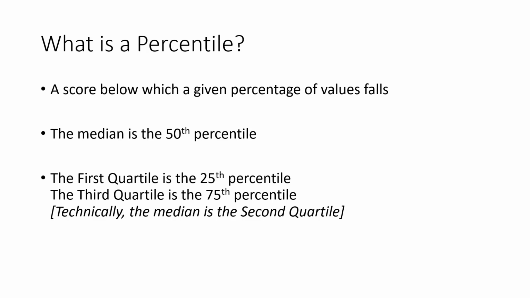So the first quartile is the same as the 25th percentile. And the third quartile is the same as the 75th percentile. The first quartile, then, is the value at which 1/4, or 25%, of the values fall below. And the third quartile is the value at which 3/4, or 75%, of the values fall below. And by extension, we can calculate any percentile we want. It is not uncommon in distribution tables to show the 10th and 90th percentiles. They help us to see numerically how skewed a distribution may be.